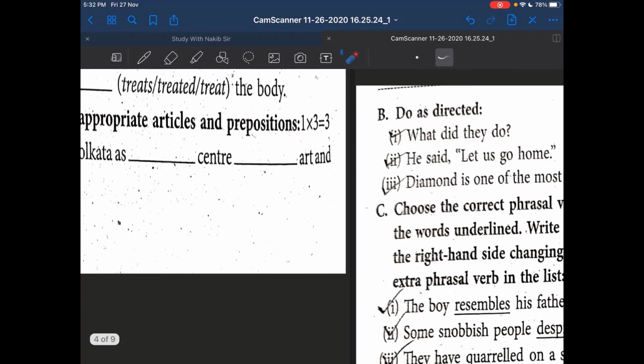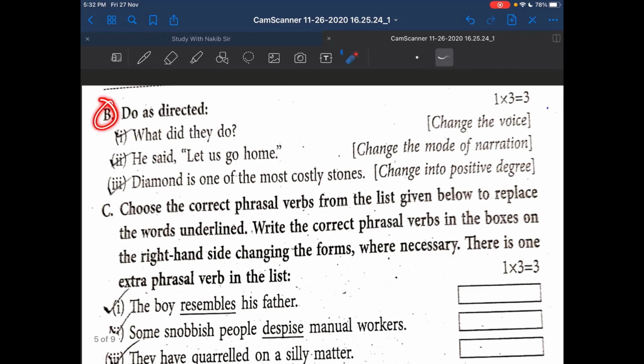Now go to part B. Part B, do as directed. The first question is, what did they do? Change the voice. And the second question is, he said, let us go home. Change the mode of narration. And the third question is, diamond is one of the most costly stones. Diamond is one of the most costly stones. Change into positive degree.